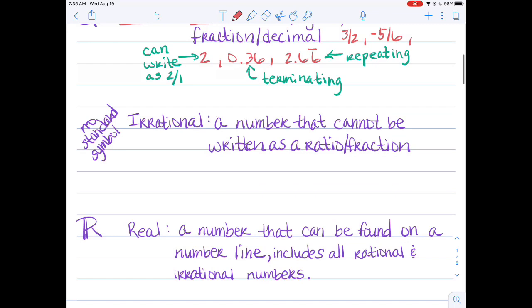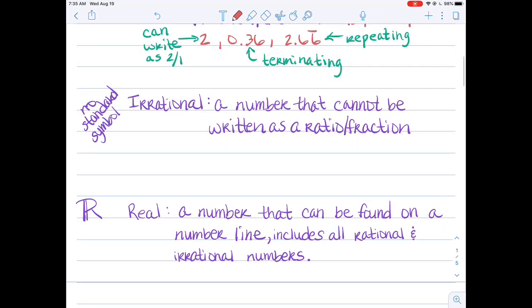Finally, we have irrational numbers, and those are the ones that don't really behave well. They go on forever and they never stop. The most famous of those would be pi. Pi goes on forever. You learned that in geometry and probably before. Some square roots do this as well. Square root of 2, if you put that in your calculator, it goes all the way across the screen and keeps going. Negative square root of 5. Any sort of decimal that might continue all the way across your computer screen and it never repeats.